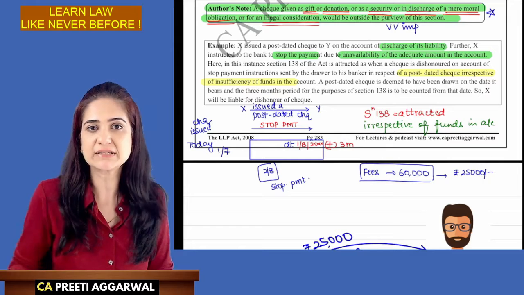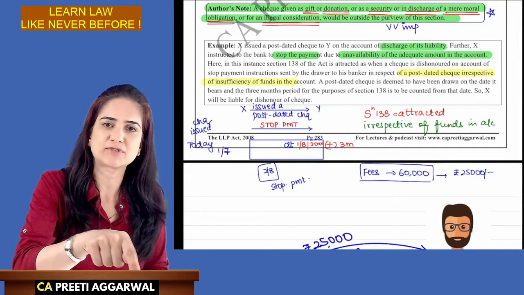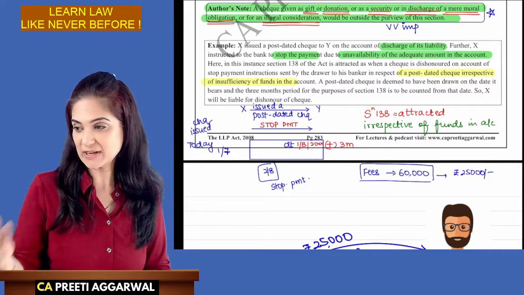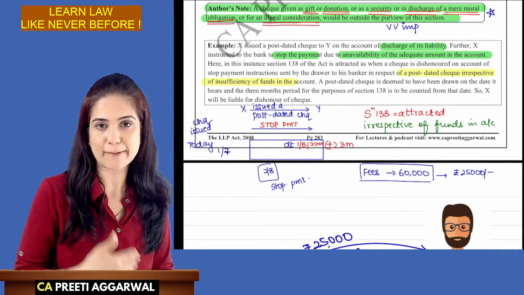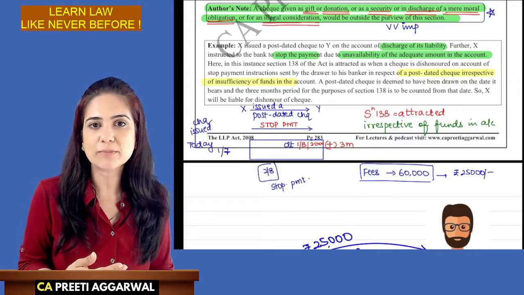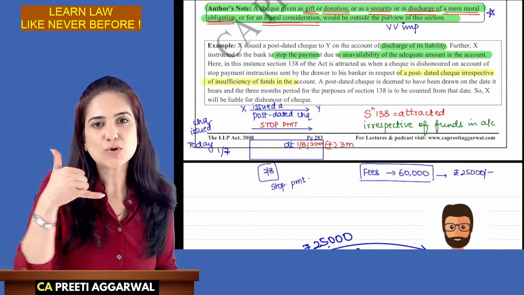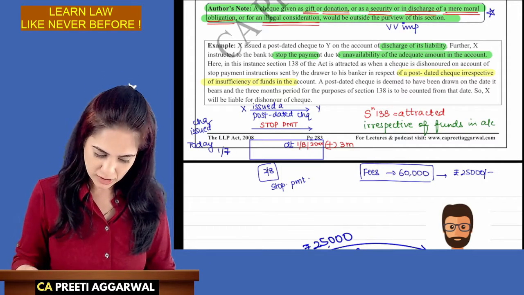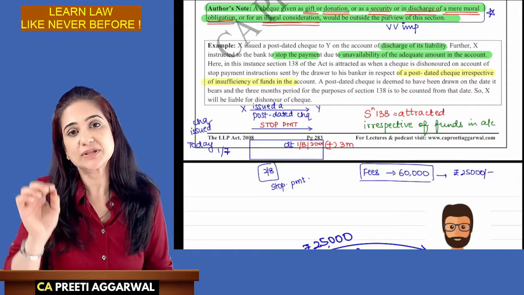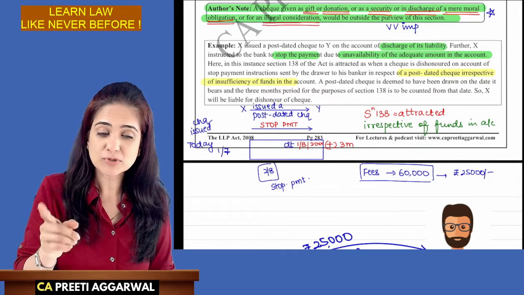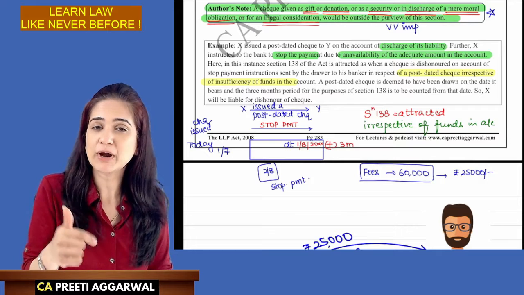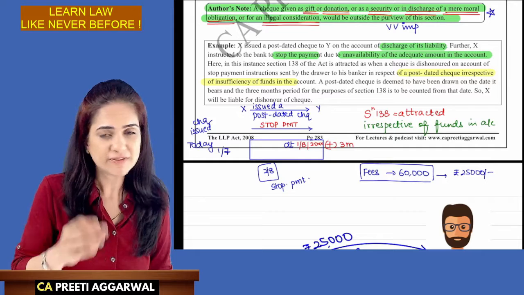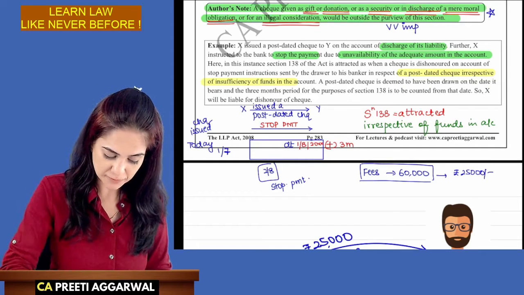Some kind of penalty is imposed. Otherwise, people will issue the check, stop the payment of check. Issue the check, stop it. Now you went to purchase goods. You told him, hey, I will pay by check. Give me this laptop. I will pay you by check. He gave you the laptop. You issued a check. Then next day you called the bank, stop the payment of check. But you already got the laptop. So the law says that we need to take strict action and section 138 will apply. If it is proved that you took the laptop and you had no intention of honoring the check, you may be imprisoned also. You're getting me? We will not just leave you with a fine. We will then imprison you.